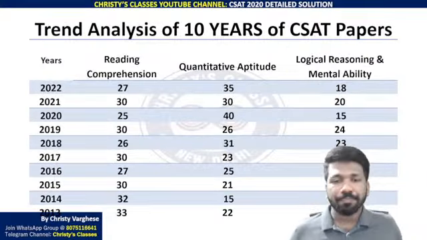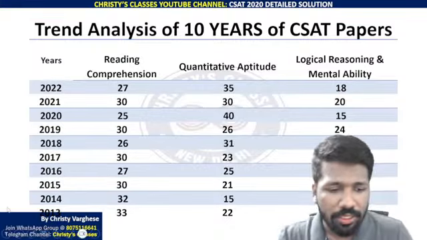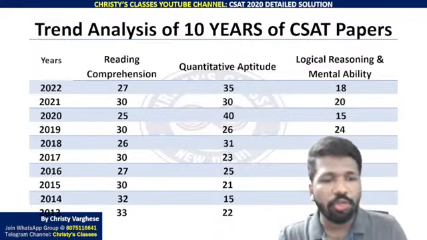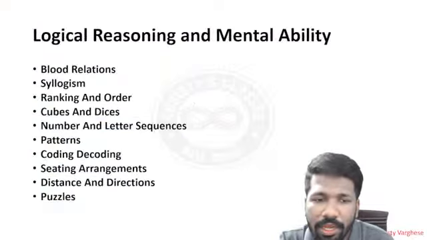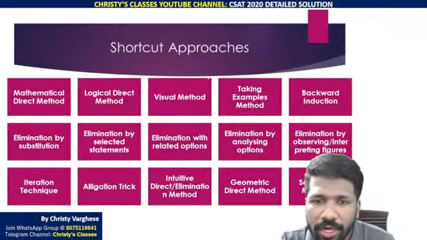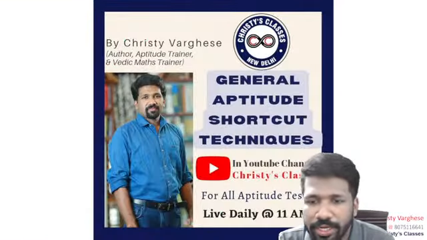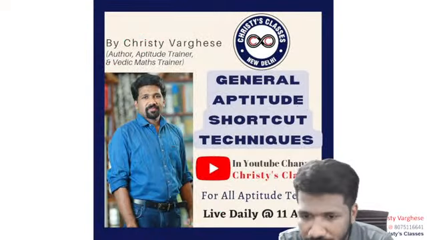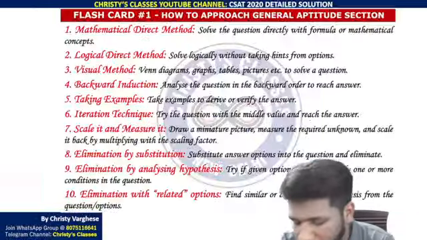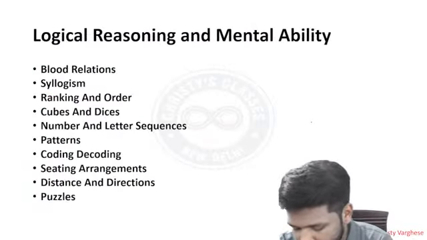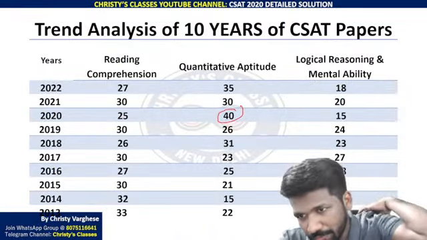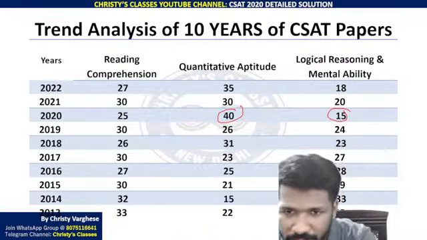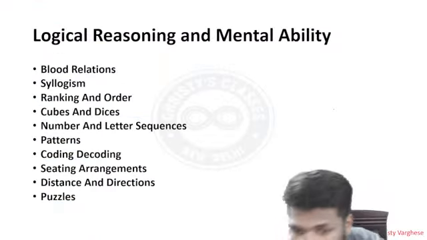Okay, so let us start today's session. As I showed in the last two classes, the 2022 and 20 questions are already discussed. That is available in this channel, and we have also discussed shortcut approaches, general aptitude shortcut techniques. That playlist is also available in this channel. You can check it out and learn more from those sessions also. In 2020 there were 40 plus 15, almost 55 questions. We will discuss as many of them as possible in today's class.